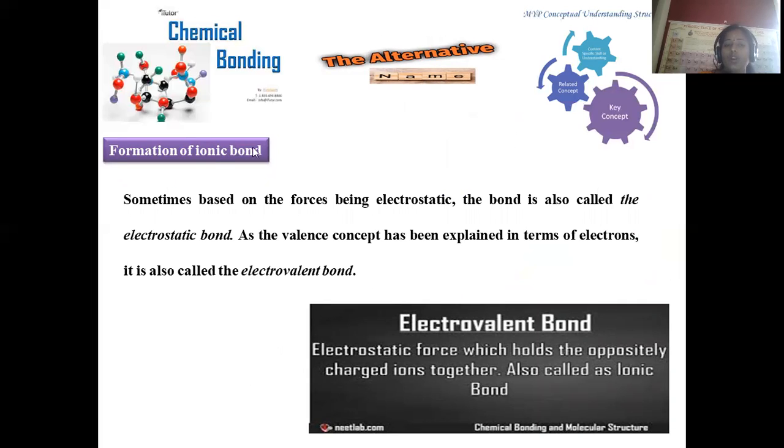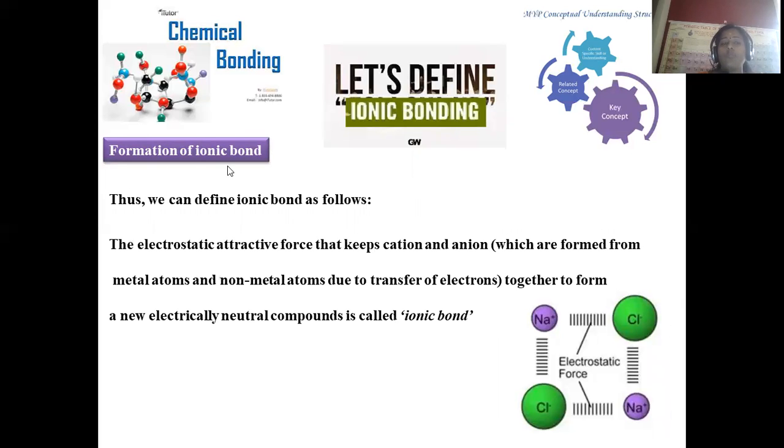Now, in continuation of how ionic bonds form, there is another alternative name for the ionic bond, that is, the electrovalent bond. It is denoted electrovalent because the individual anion and cation are bound together by electrostatic forces. Hence, another alternative name, electrovalent bond, is also used. It denotes that electrostatic force holds oppositely charged ions in a bound manner, which is regarded as ionic bond formation, held together by electrostatic forces of attraction as indicated in sodium chloride formation.